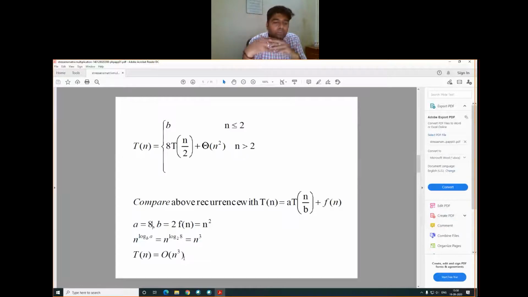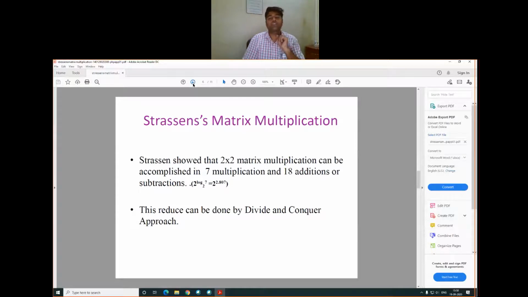Okay, so let's see Strassen's matrix multiplication. Strassen showed that 2 cross 2 matrix multiplication can be accomplished in 7 multiplications and 18 additions.